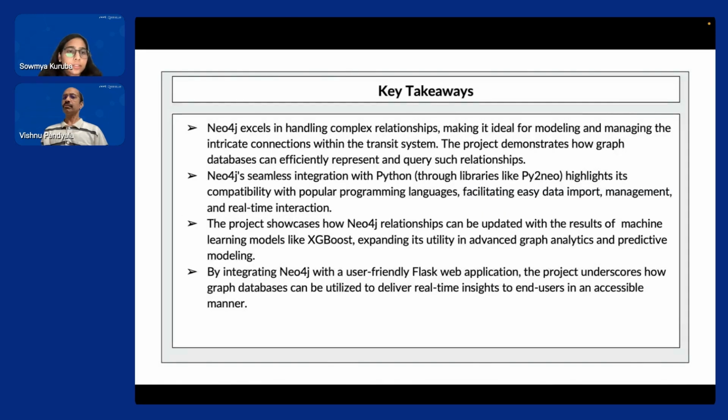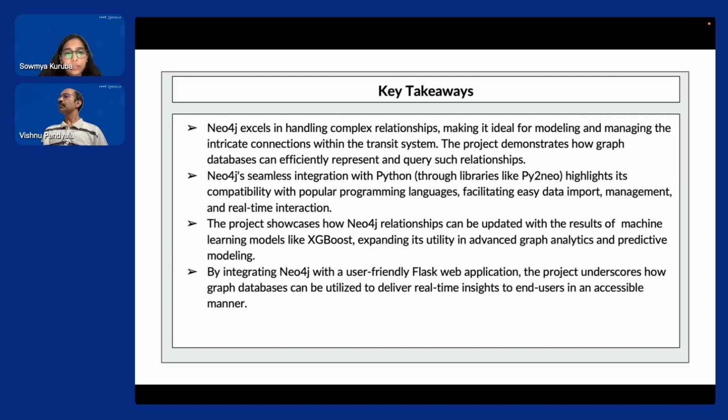As we saw, Neo4j worked really well for our transit system. Neo4j excels in handling complex relationships, making it ideal for modeling and managing the intricate connections within the transit system. Neo4j's seamless integration with Python through libraries like Py2Neo, which is used for data connectivity to the Neo4j backend, highlights its compatibility with popular programming languages. It also facilitates easy data import, management, and real time interactions.